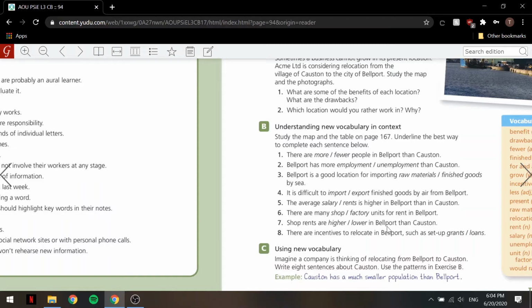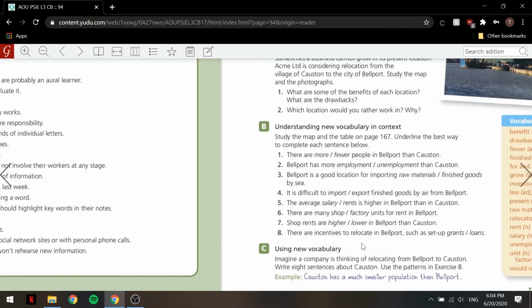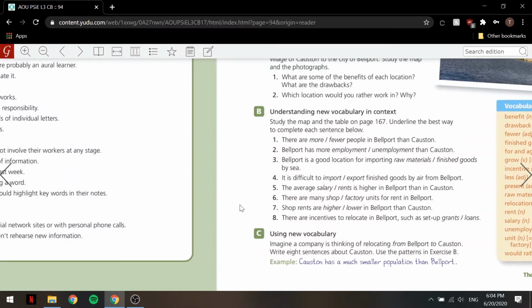Number 8, there are incentives to relocate in Bellport, such as setup grants/loans. That'll be grants. So there are incentives to relocate in Bellport, such as setup grants. Okay? Now let's take a look at exercise C, using new vocabulary. Imagine a company is thinking of relocating from Bellport to Coston. That is exactly the case we're going to be talking about. Write 8 sentences about Coston and use the patterns in exercise B.